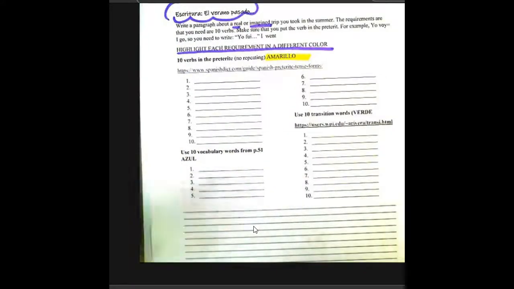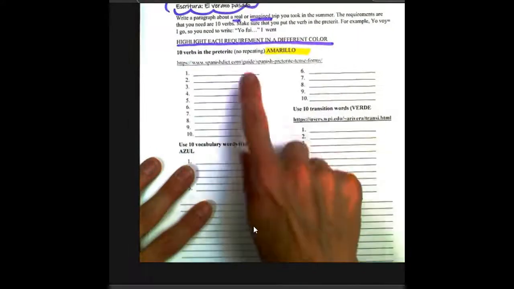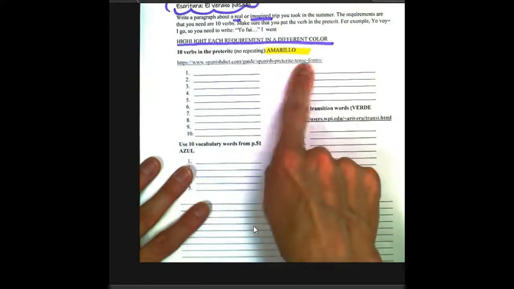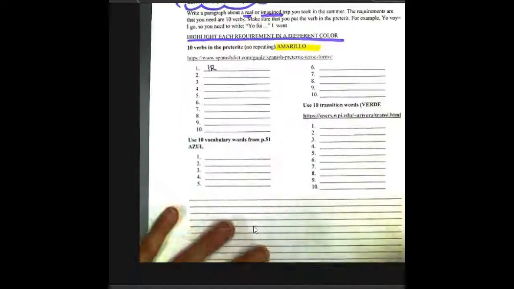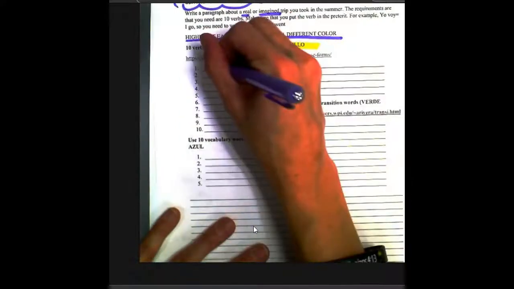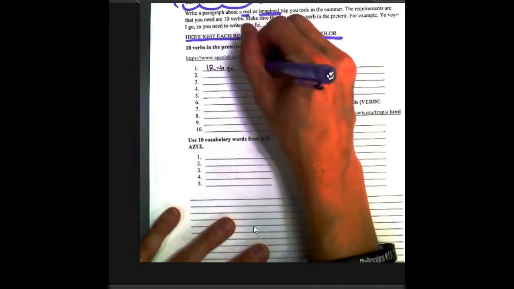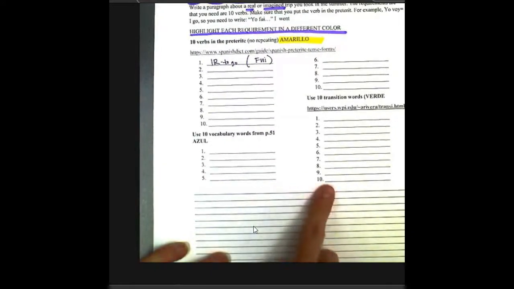The final activity of the day, you're going to be writing a paragraph. I know it sounds kind of scary, pero si se puede. And so you have 3 requirements. One is verbs in the preterite, which you will highlight yellow. And so let's say you want to use the verb ir, which is to go. You're not going to write yo ir. You would actually be using the word fui.